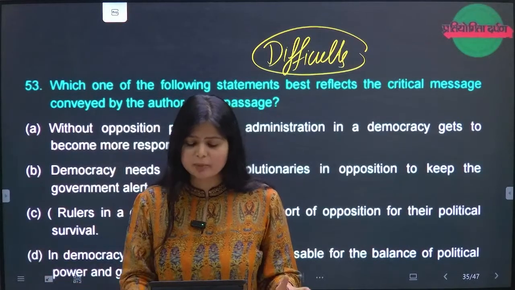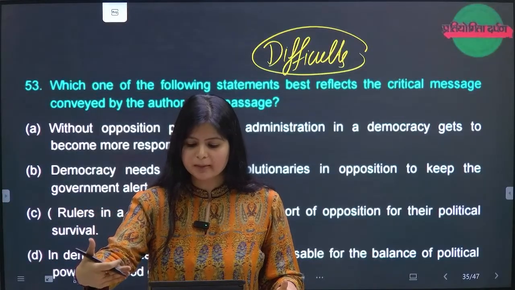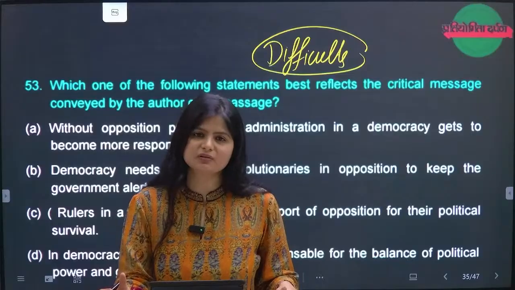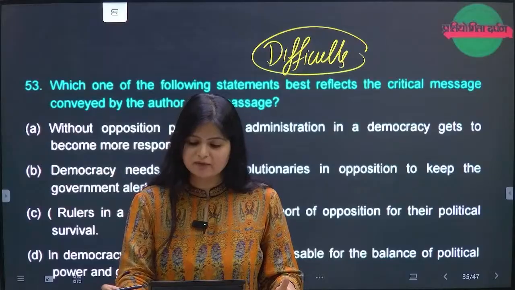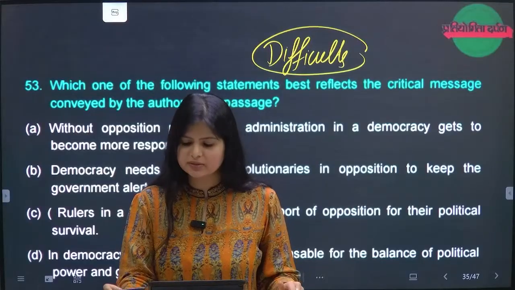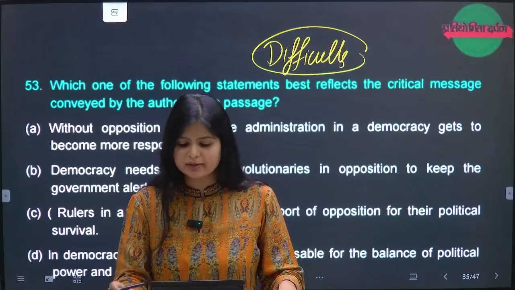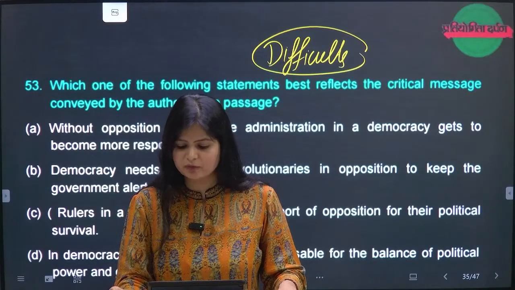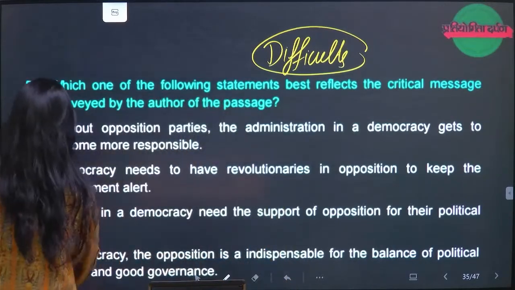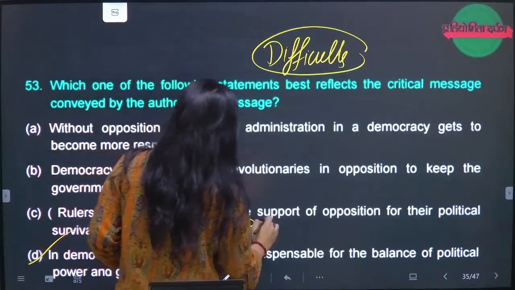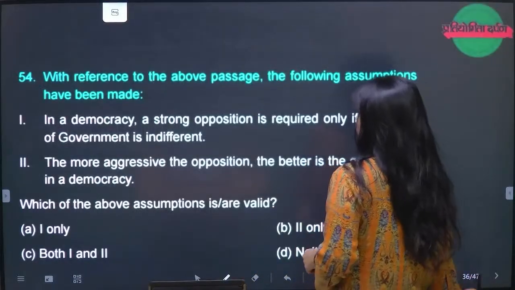Now, first is wrong, because without opposition party, the administration and democracy becoming more responsible, there is nothing mentioned regarding this. So A is not. Democracy needs to have revolutionaries, not at all. Rulers in democracy need the support of opposition for their political survival, no. D, in a democracy, the opposition is indispensable for the, yes. This is a balanced answer. According to me, D is the right answer because this looks balanced to me. Simple. Through elimination only, I have categorized the right answer.